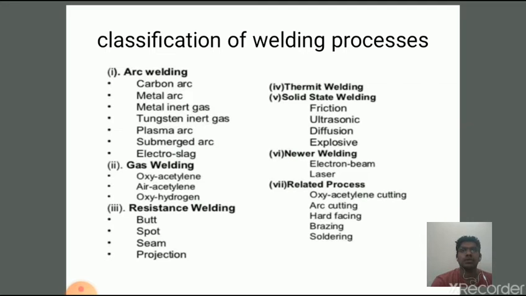First one is oxygen acetylene cutting, second arc cutting, third hot facing, fourth brazing, and finally soldering. Okay, so these are the classification of welding processes.